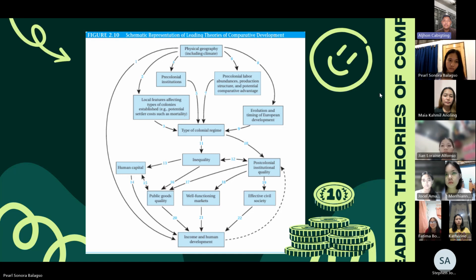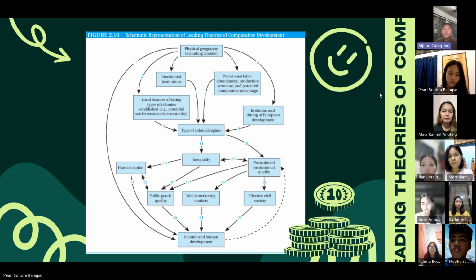Arrow 11, besides creating specific institutions, European colonizations created or reinforced differing degrees of inequality, often correlated with ethnicity, ultimately leading to diminished prospects for growth and development, notably in Latin America and the Caribbean.